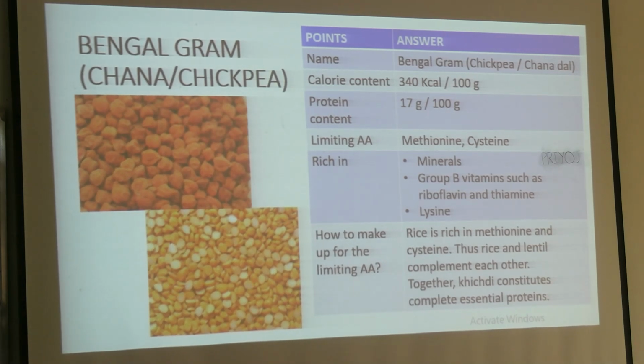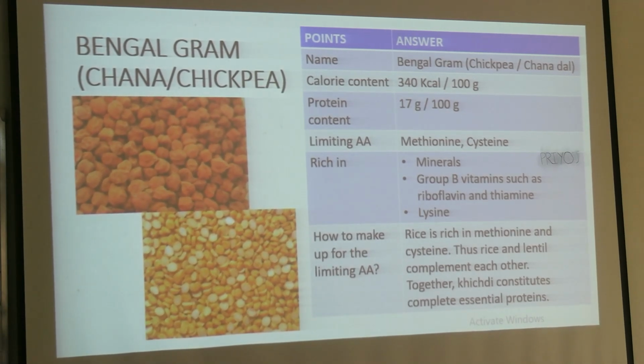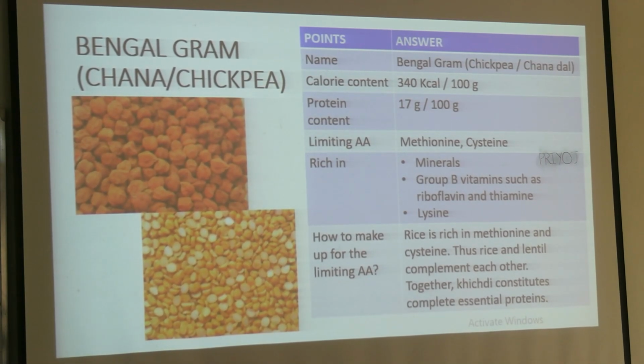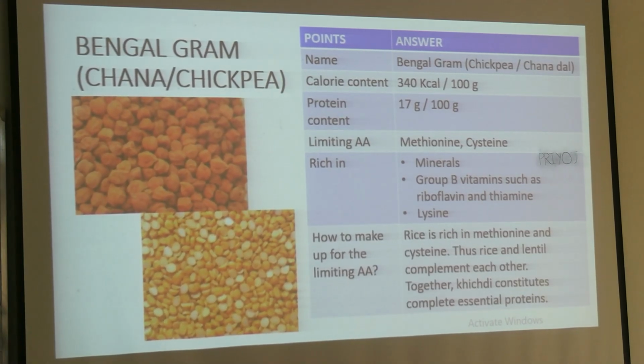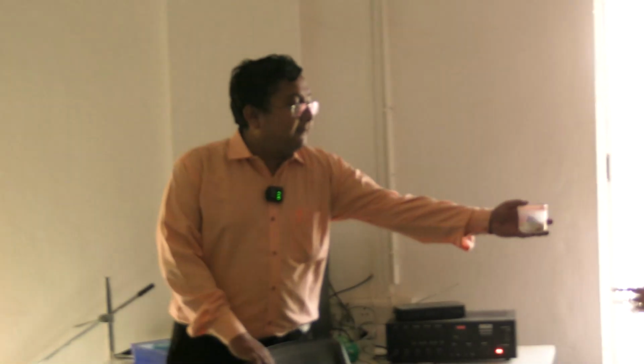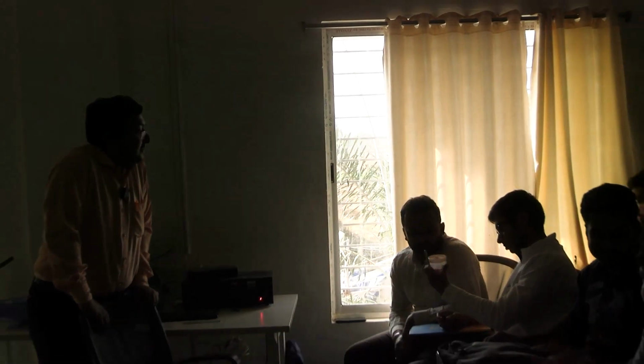And how to make up for the limiting amino acid is written there. Okay. Chickpea is there. All things collected from our canteen.